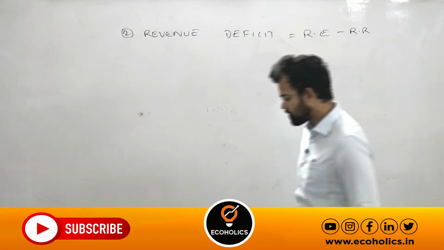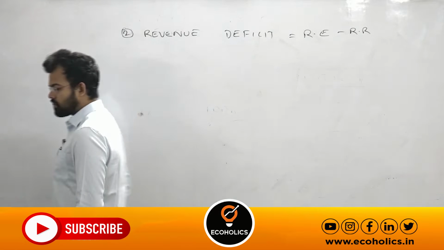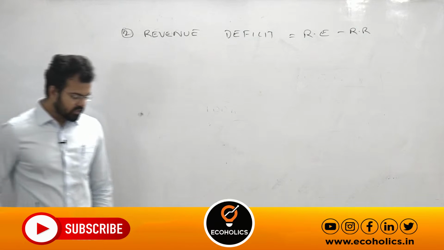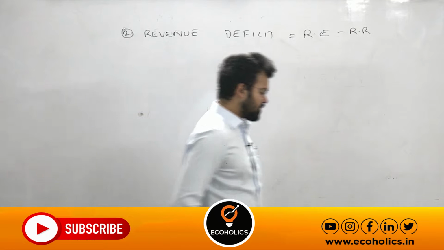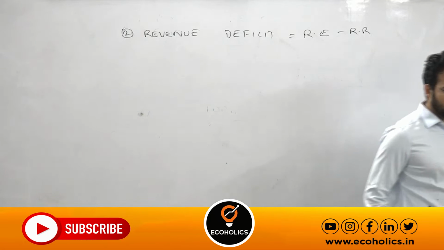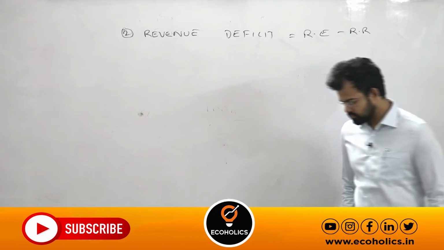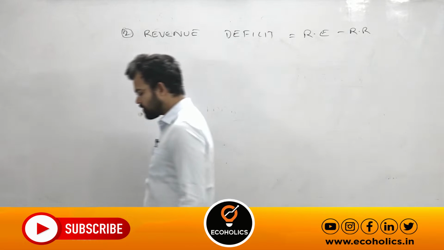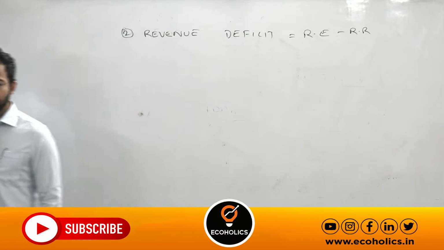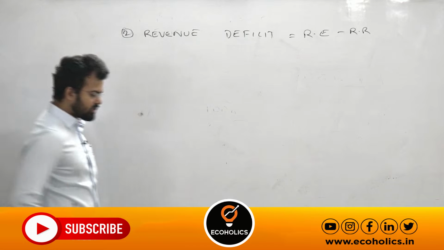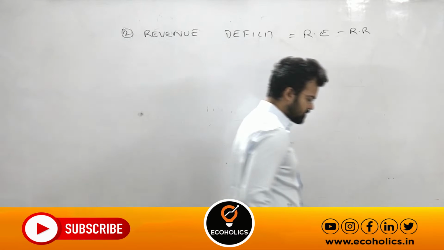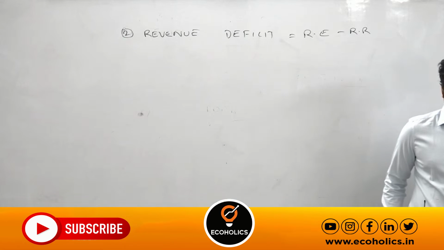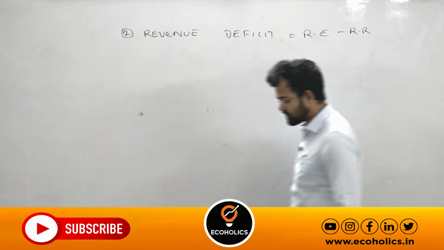Full stop. It shows that the government is not able to meet its current and day-to-day expenditures.